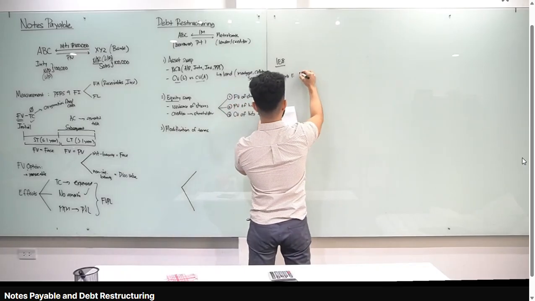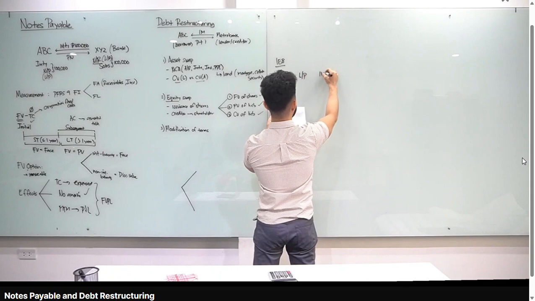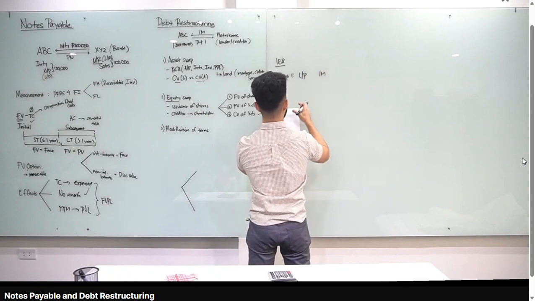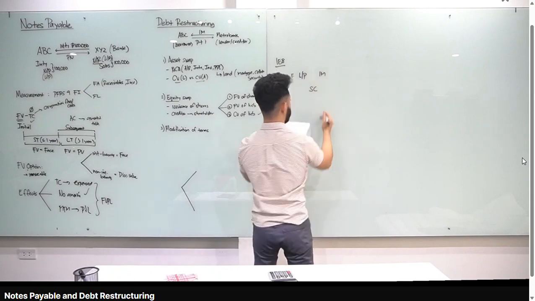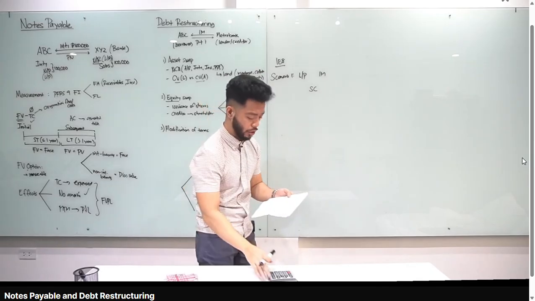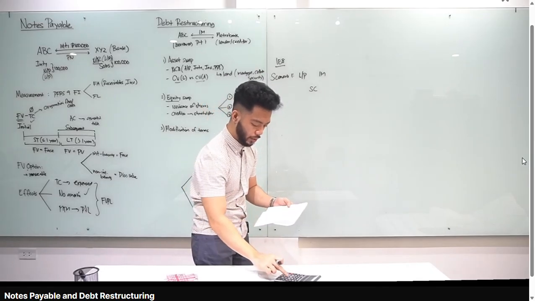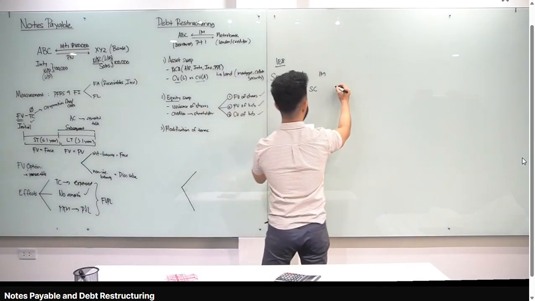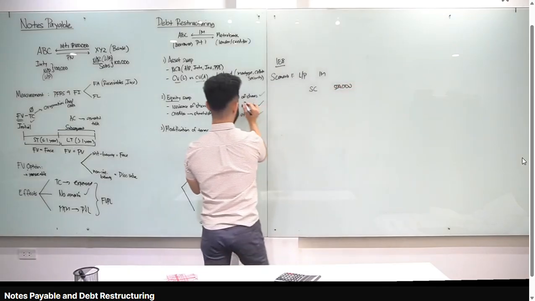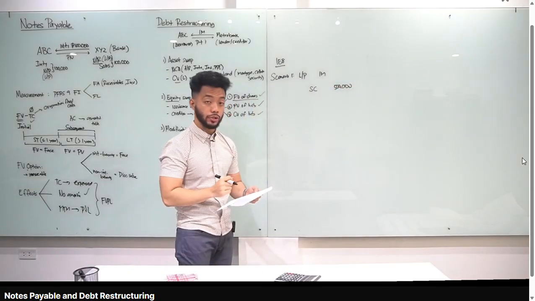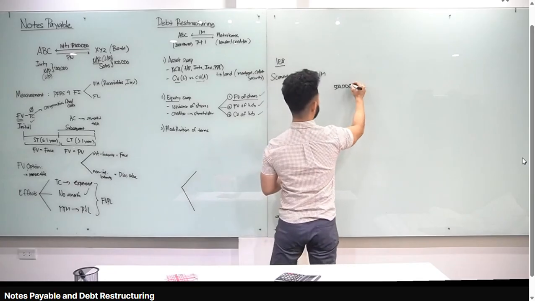Meron tayong debit loans payable or notes payable, 1 million. Wala namang accrued interest, so wala tayong debit interest payable. Credit share capital, which is at par value, okay? Lagi at par value yung share capital. 10,000 times 50, that is 500,000. Credit share capital, 500,000. Take note, sabi ko dyan, fair value of shares. How much yung fair value of shares? 120.